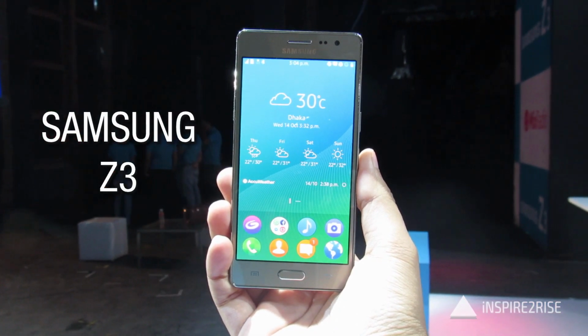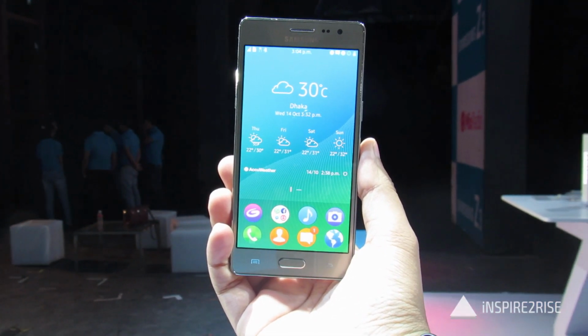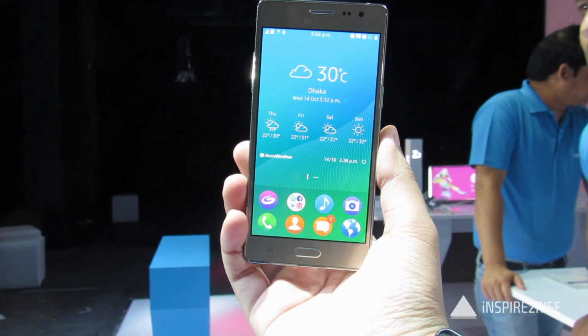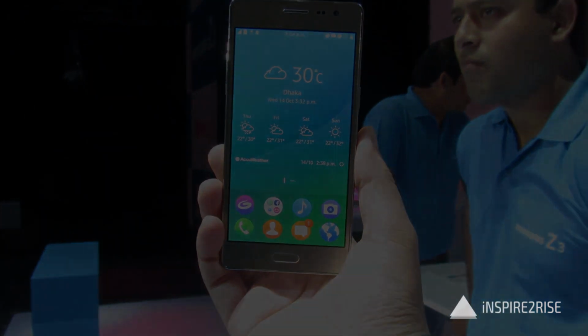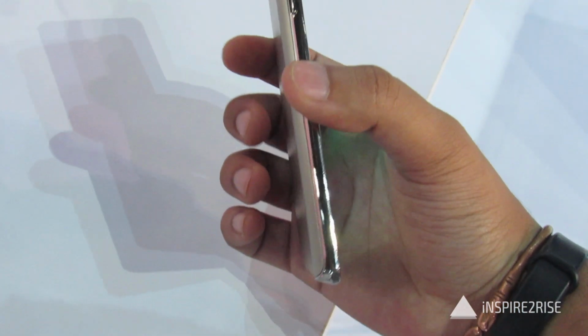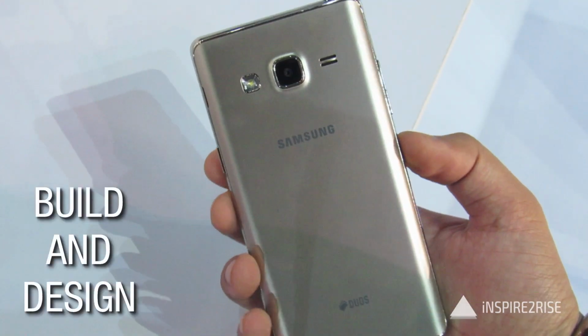Today we have the Samsung Z3, which is the next generation Tizen smartphone. The Tizen Z3 comes with Samsung's own smartphone OS, which is the Tizen OS, and this is the second globally launched smartphone in this series. And apart from that, the smartphone comes with a 1.3 GHz Spreadtrum processor, which is the SC7730SI.